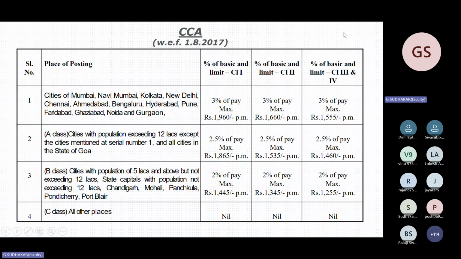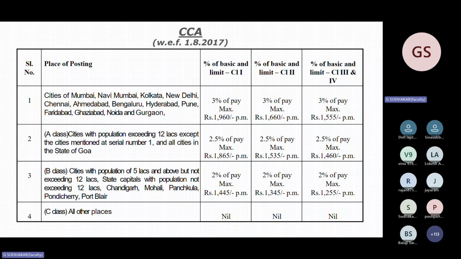This is CCA. Compare these 2 slides, HRA and CCA. There are only 3 categories in HRA. There is one more category in CCA. It is the 4th category. First category is common for HRA and CCA. Second category is also common for HRA and CCA. Third is not common. There, third is all other centers, all other places. Here, there is a bifurcation of third and fourth.